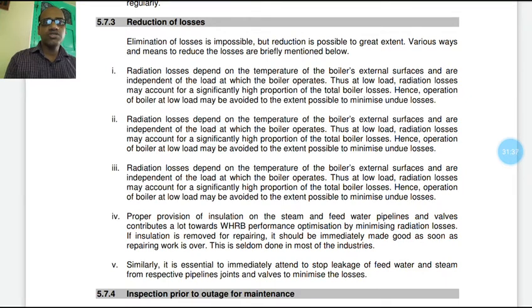Proper provision of insulation of the steam and feed water pipeline valves contributes towards optimizing performance by minimizing radiation losses. If insulation is removed for repairing, it should be immediately made good as soon as the repair work is over. This is seldom done in most of the industries. Similarly, it is essential to immediately attend to stop leakage of feed water and steam from pipeline joints and valves to minimize the losses.